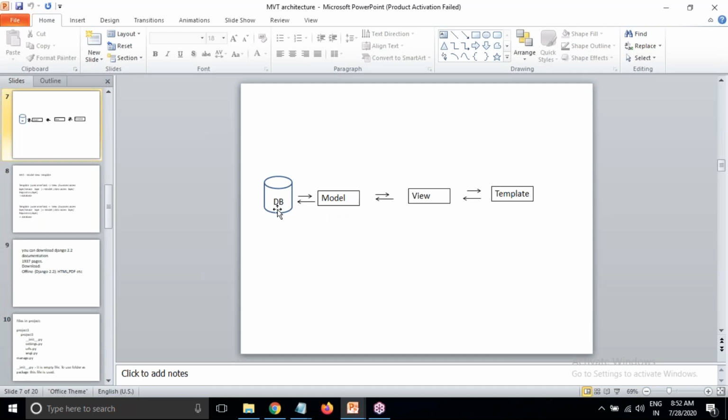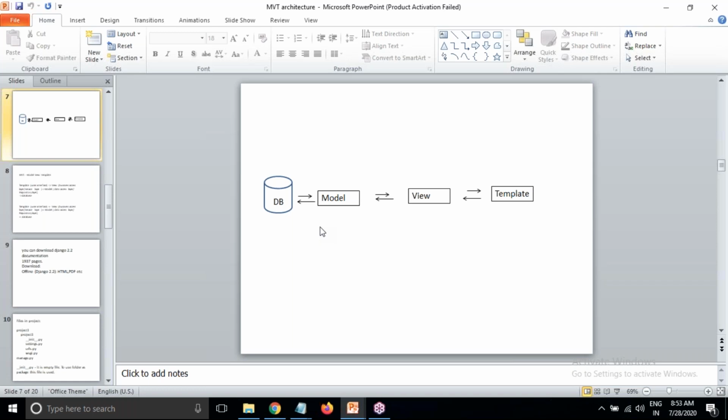To communicate with the database, in model we are going to use ORM, object relational mapping. In Python classes, we'd use SQL commands like select, insert, update, delete. But in Django, no SQL commands here. In the place of SQL commands, we'll use ORM, object relational mapping. It is Python coding only. About ORM, we'll discuss in detail, as a separate chapter is there for ORM. So using object relational mapping, using Python code, we will communicate with the database.